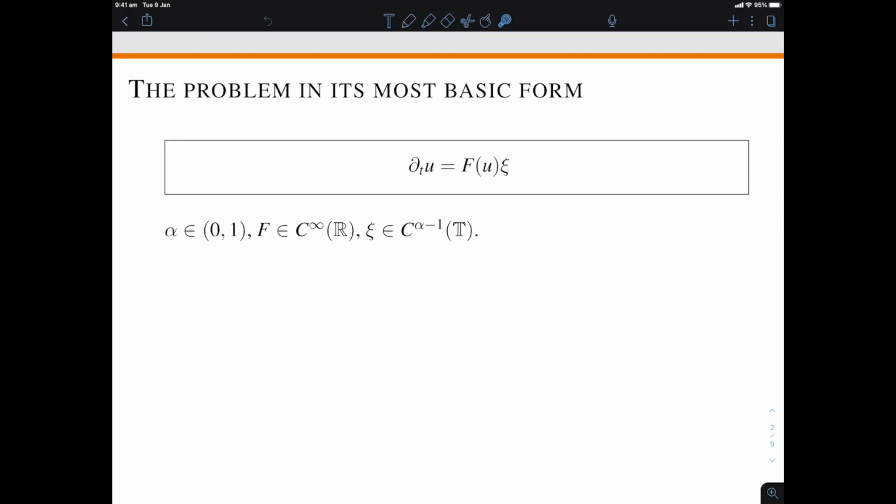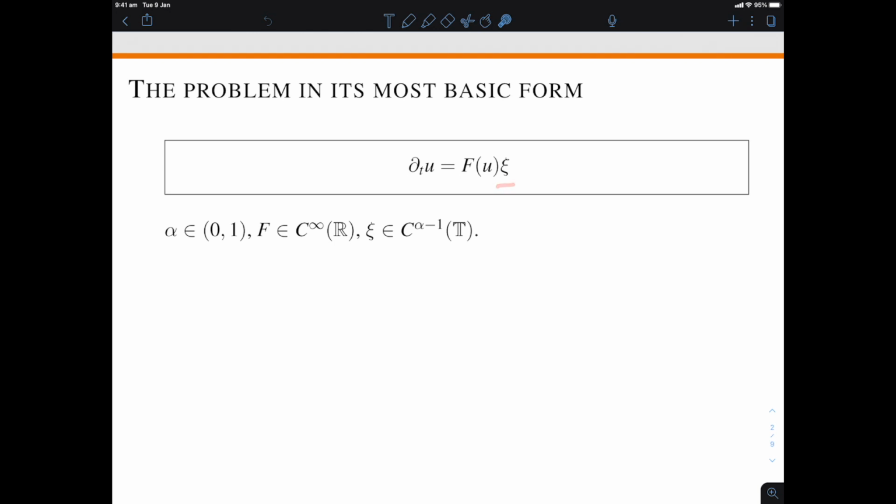So, what is the theory about? It's about treating equations that have a singular term. The singular term comes from the interaction between a nonlinearity and a rough driving term. So the equations can be ordinary differential equations, partial differential equations, they can be stochastic, they can be deterministic, but we will look at the simplest case to which the theory applies, which is the case of a first order, nonlinear of course, ordinary differential equation. So here it is, dt u equals f of u times xi.